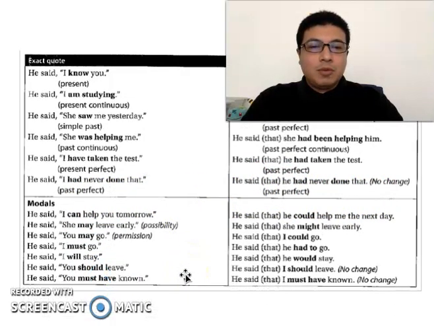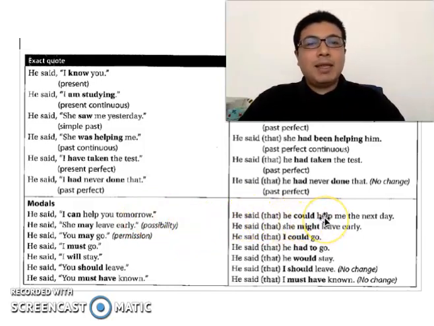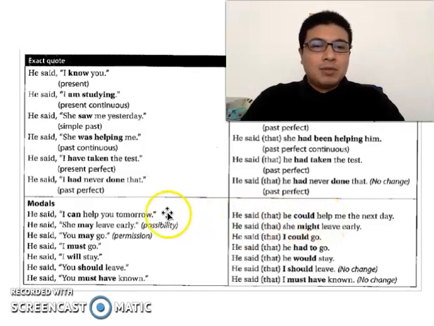The same goes with modals. He said, I can help you tomorrow. He said that he could help me the next day. So tomorrow becomes the next day. Tomorrow is during the time when you are in that conversation, but when you are telling this to a different person, it could be any other day. So tomorrow becomes the next day.